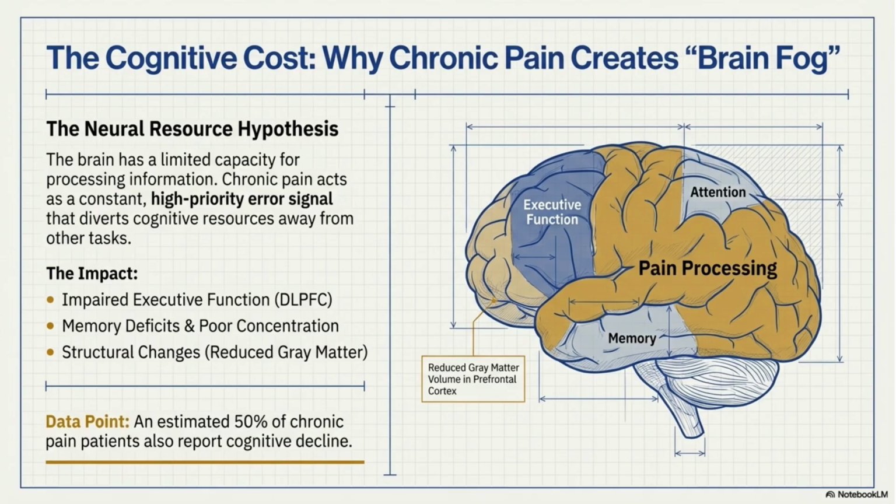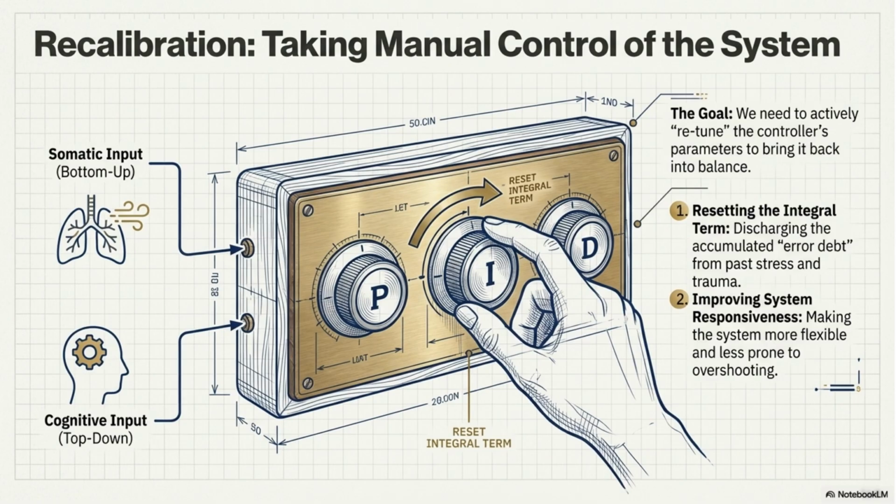Chronic pain can create brain fog because it acts as a constant, high-priority error signal. This diverts cognitive resources, impairing executive function, memory, and concentration. About 50% of chronic pain patients report cognitive decline. Recalibration means taking manual control of the system.